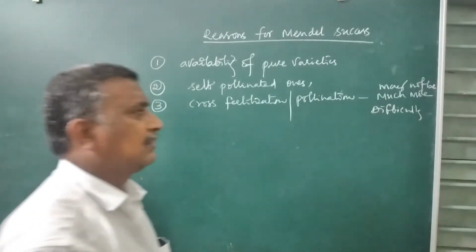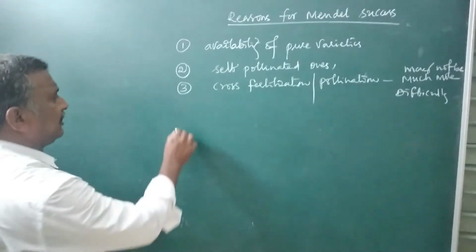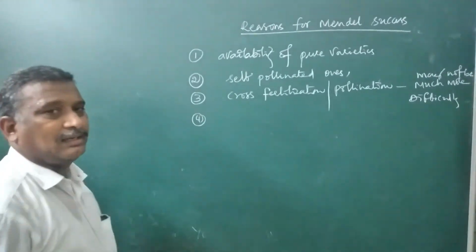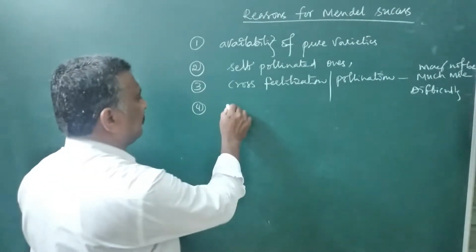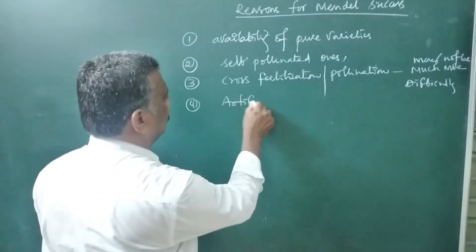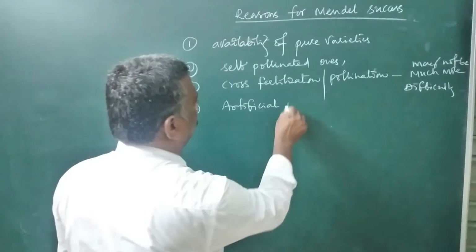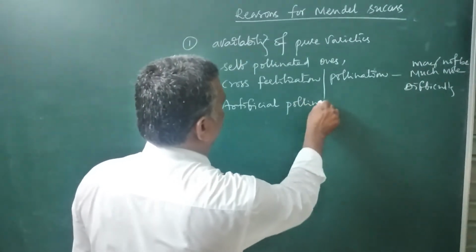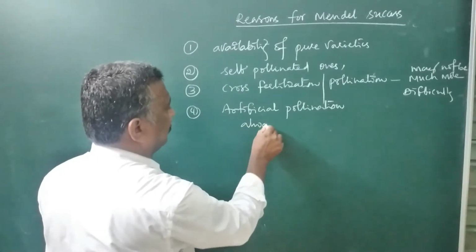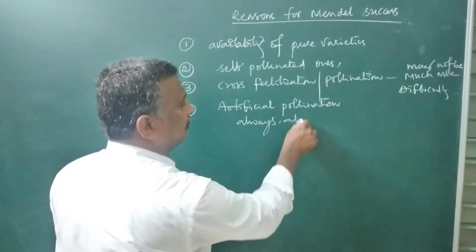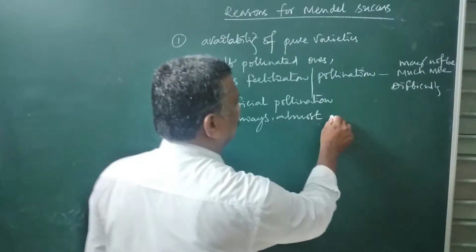May not be much more difficulty. And artificial pollination is almost always a success.